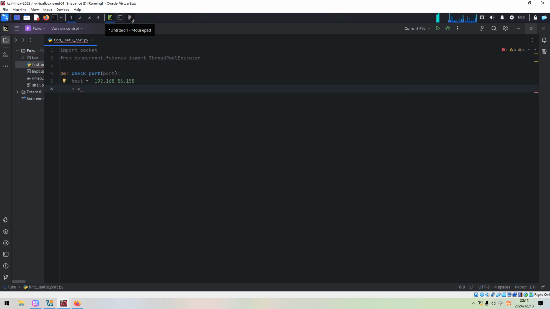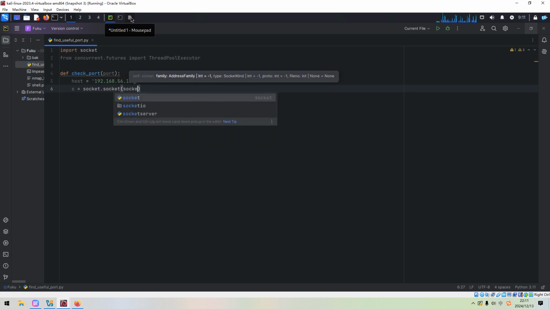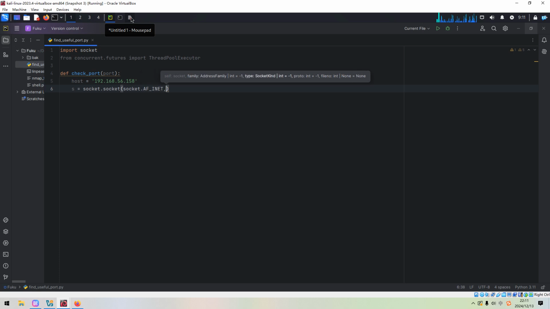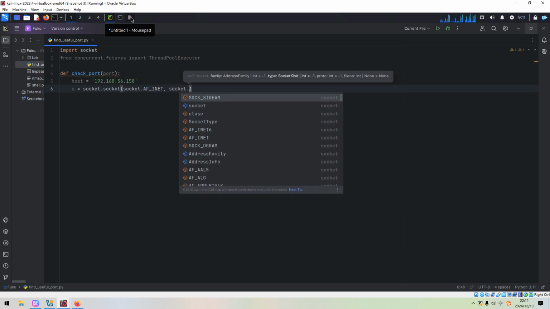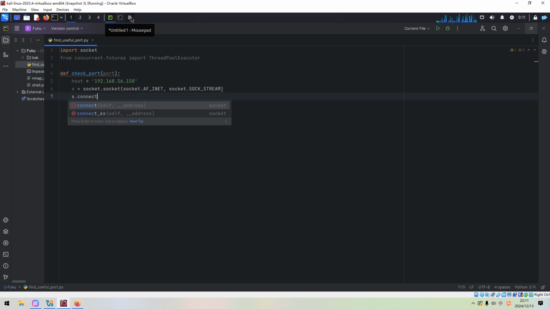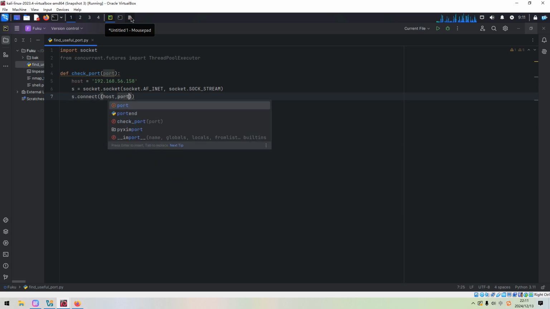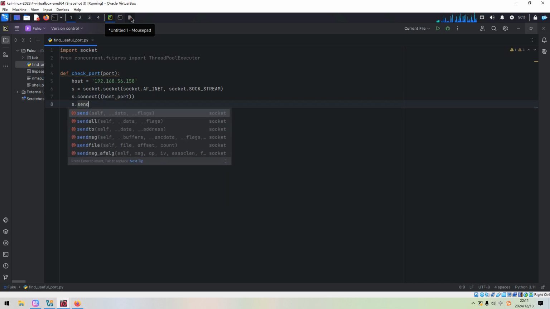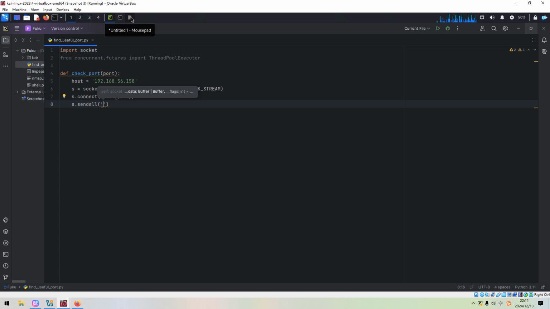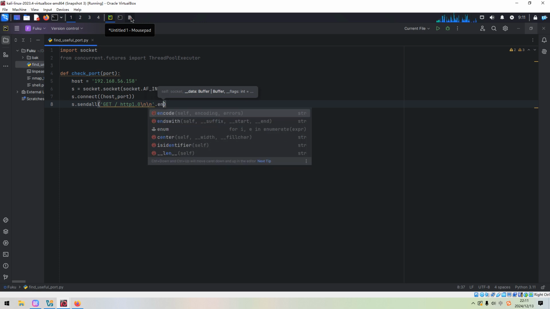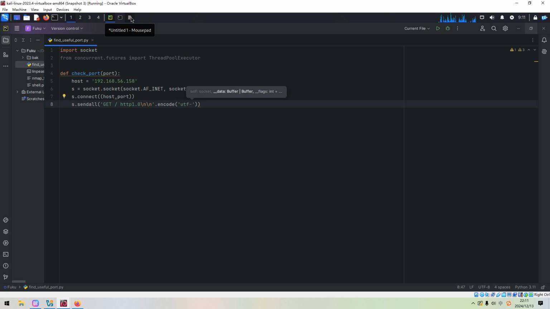And we can initialize the instance of the socket module, socket with the IPv4 address family, socket stream, and connect to host and port number, and then we can send all, and we can use the HTTP GET. You know, we need to follow the protocol of HTTP to send the request, encoded by UTF-8.